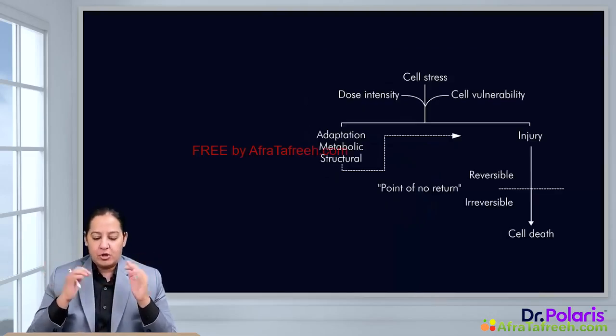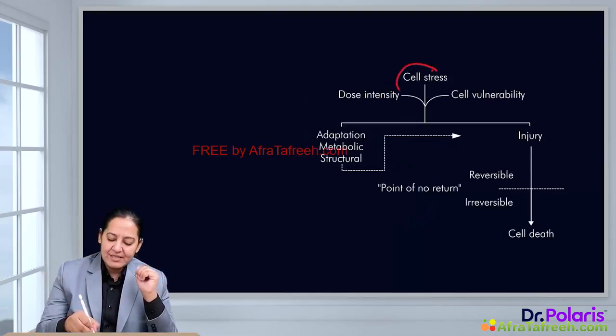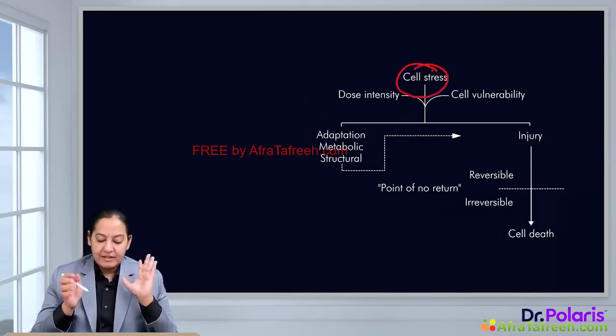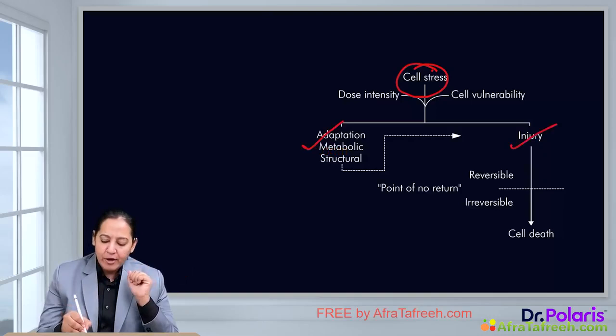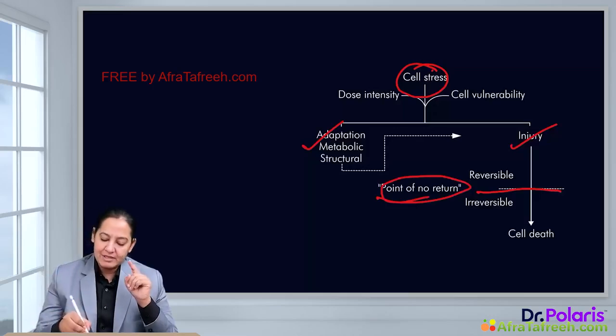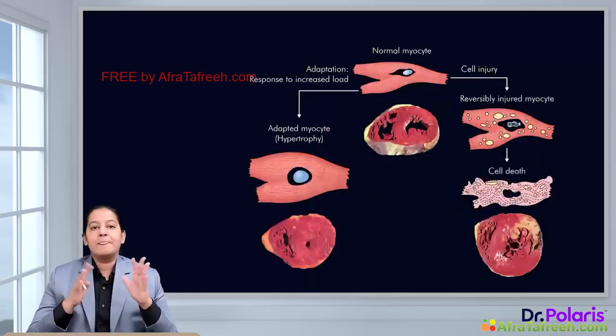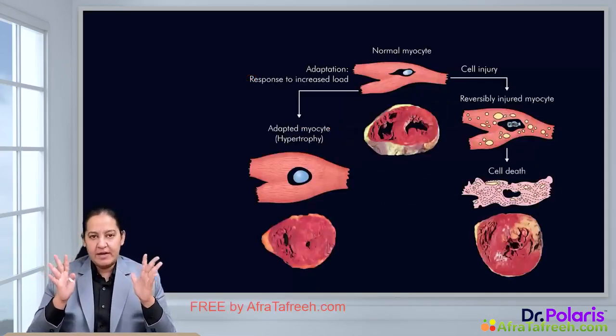In this flowchart also, you can see whenever stress is acting on a cell, the first thing the cell does is adaptation. If the stress continues, then cell injury takes place. There is a point of no return. You can see in this flowchart, before this point there is reversible cell injury and after this point there is irreversible cell injury. So here is the best diagram in front of you.